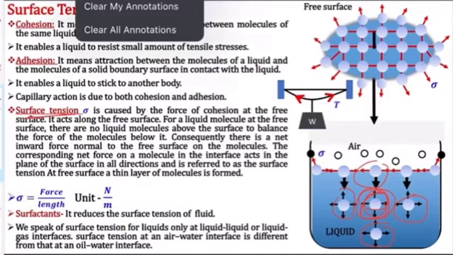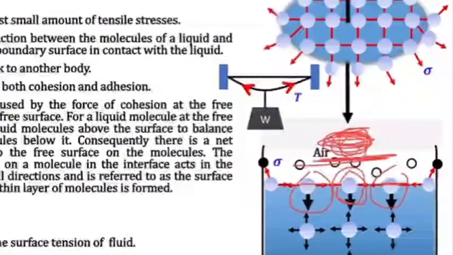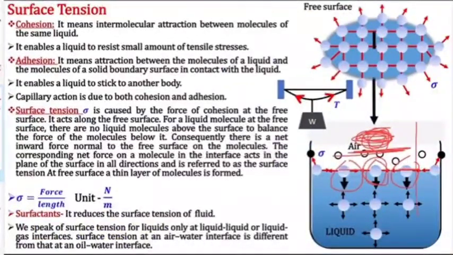Now if I talk about this molecule at the surface, there is no liquid molecule above. Here there is no liquid molecule. We have air molecules, but we do not have liquid molecules. So from the sides it has a similar force of attraction from the nearby molecules, but in the vertical direction there is more pull.